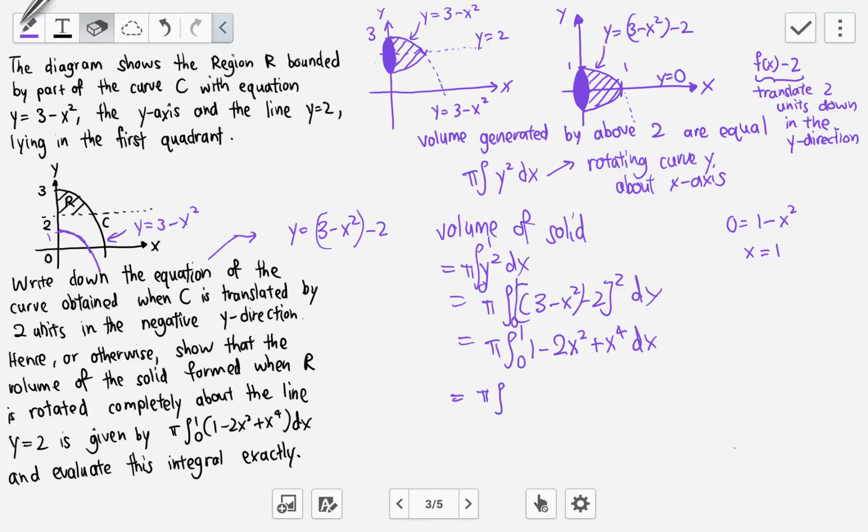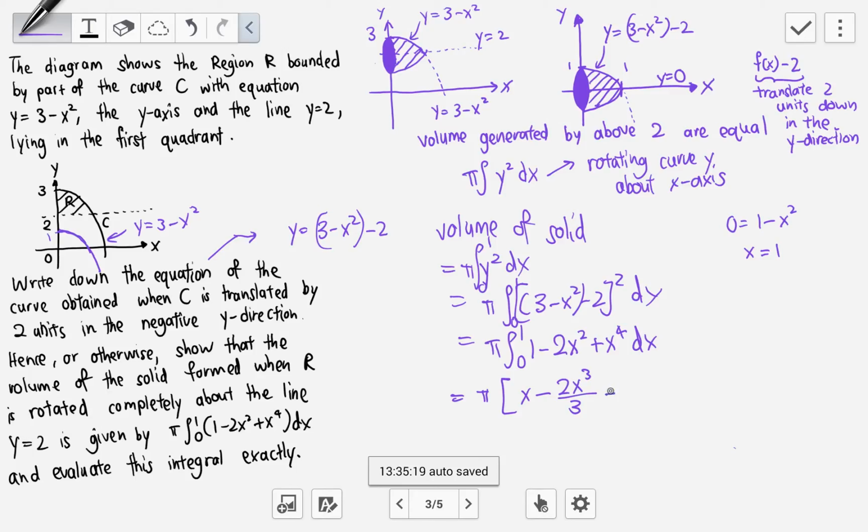So we integrate 1, we get x, we integrate minus 2x squared, get minus 2x cubed over 3, then plus x to the 5 over 5, from 0 to 1, and then after that we do the substitution. 1 minus 2/3, 1 cubed is just 1, so plus 1/5, then minus 0, everything substituted, so that means we got this inside here.